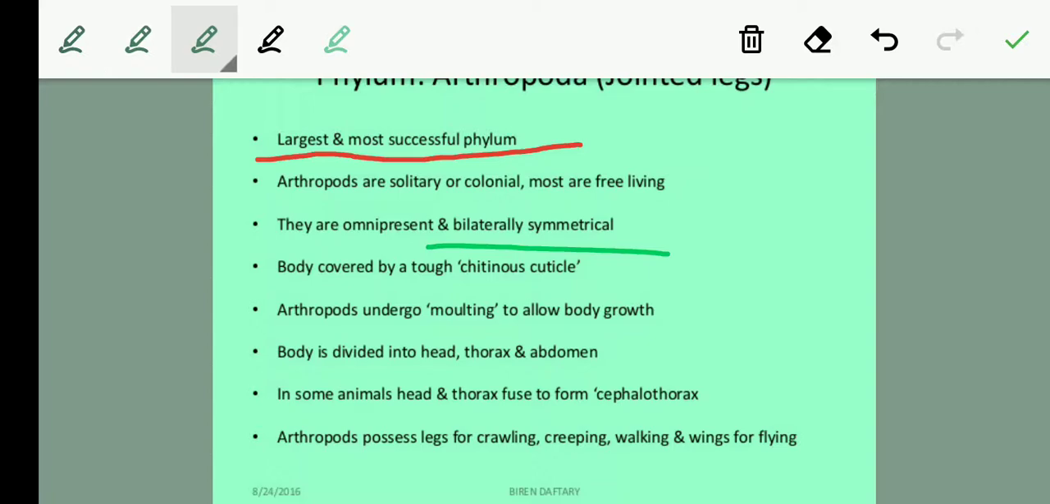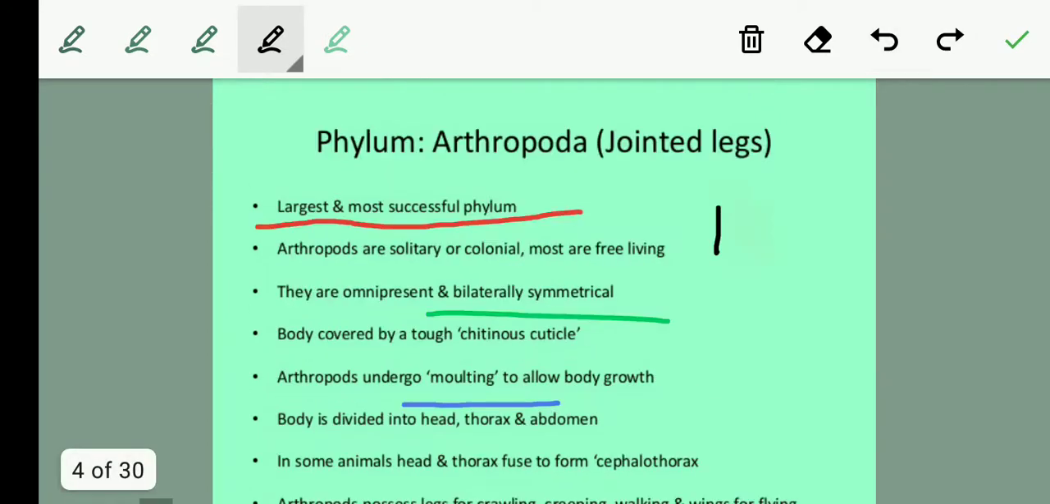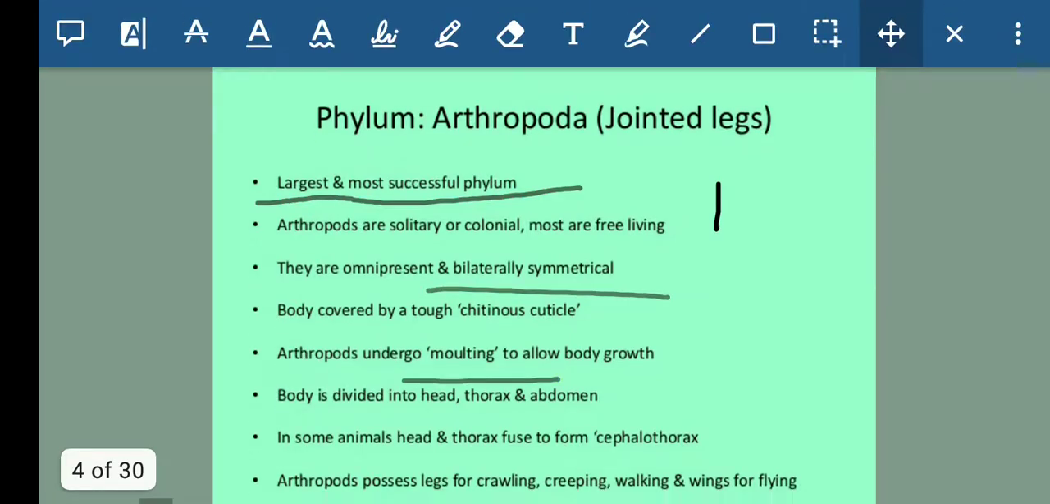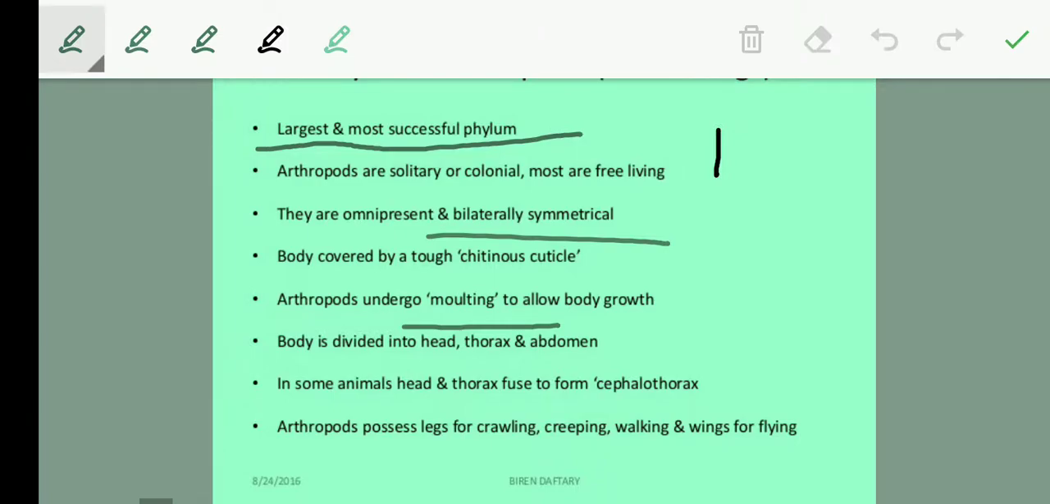And students, arthropods undergo molting to allow body growth. Now their body is divided into head, thorax and abdomen. So this is what their body is divided into. In some animals, head and thorax fuse to form the cephalothorax. So we know that their body is divided into head, thorax and abdomen, but sometimes the head and thorax fuse together and form the cephalothorax.